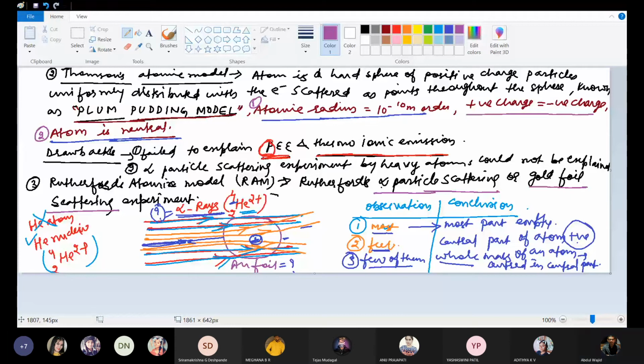First, the radius of the nucleus is of the order of 10 to the power minus 15 meter. There, the radius of the atom was discovered. Here, the radius of the nucleus is discovered.